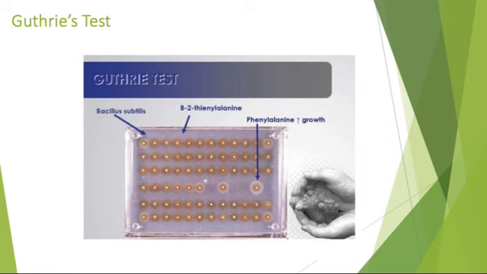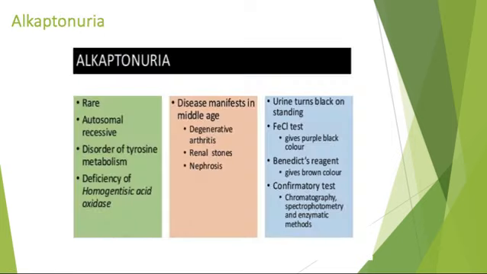Next we'll go on to the other inborn error, that is alkaptonuria. It is a rare autosomal recessive disorder of tyrosine metabolism. There is deficiency of homogentisic acid oxidase, and the clinical features are degenerative arthritis, renal stone formation, and also nephrosis. So how do you diagnose?